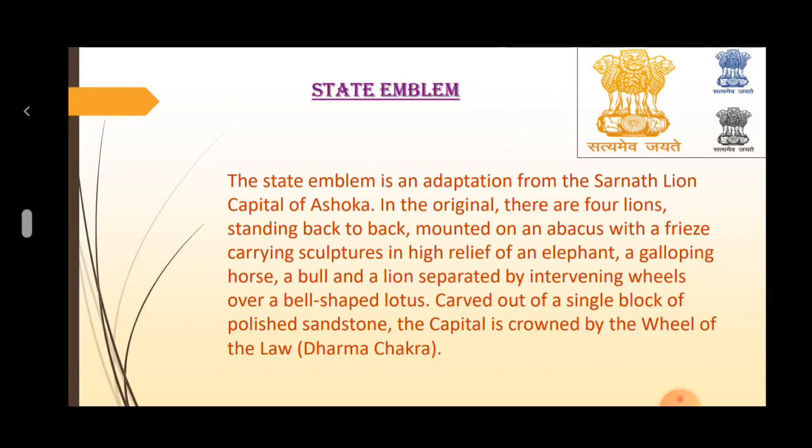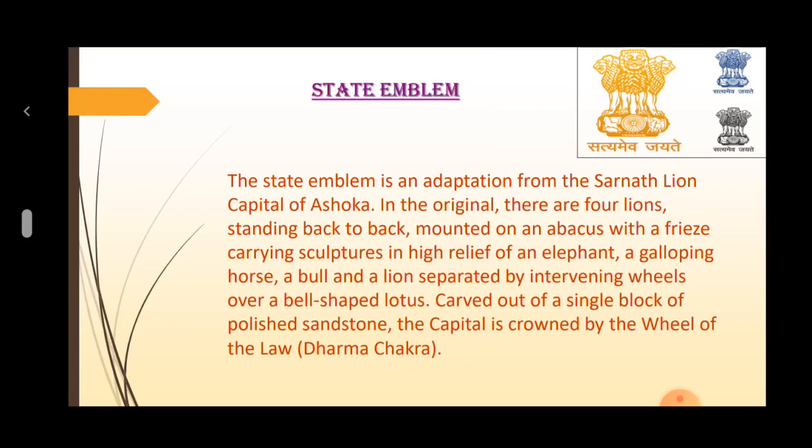In the state emblem adopted by the Government of India on 26 January 1950, only 3 lions are visible and the 4th being hidden from view. The wheel appears in relief in the center of the abacus with a bull on the right and a horse on left, and the outlines of the other wheels on the extreme right and left.